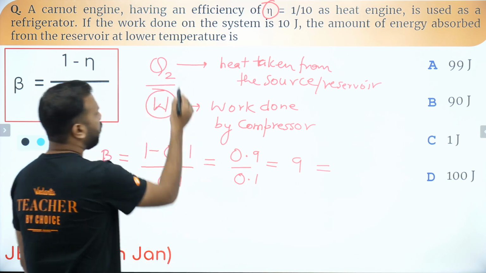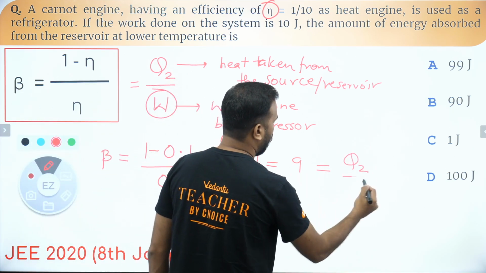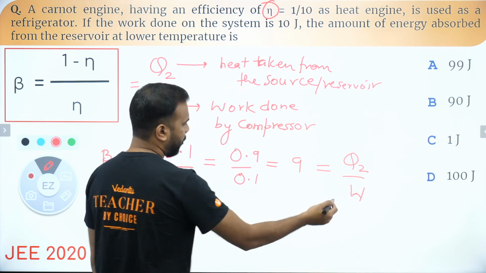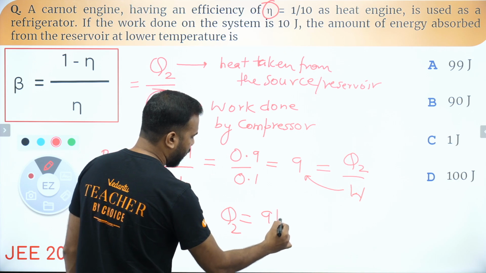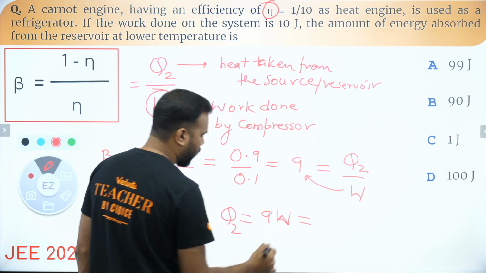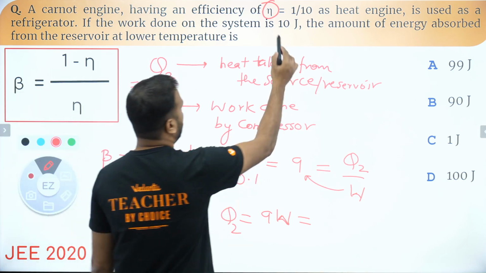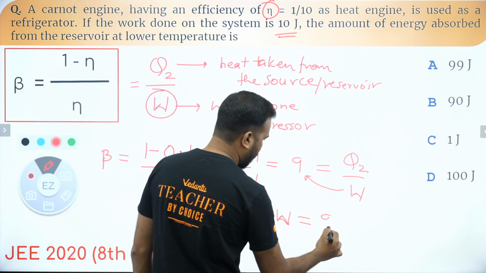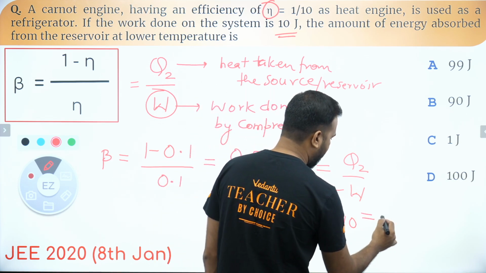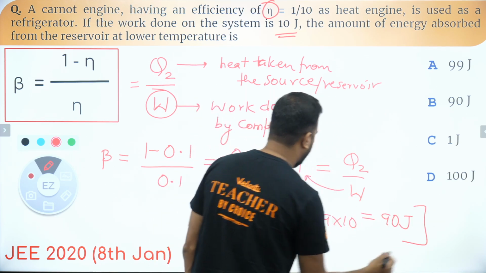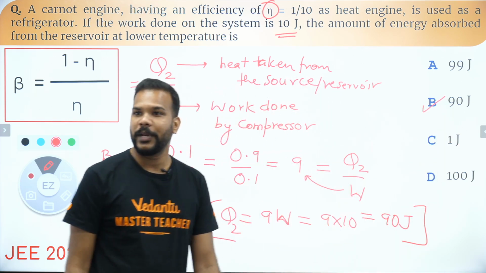And what is that equal to? It is equal to Q2 by W. That means what? Q2, which we are interested in finding, comes out to be 9 times of W. And how much is the work done? Work done is given to us as 10 joules. So 9 into 10. I am hoping answers on the chat box already. This is our answer. Very simple. Option B.